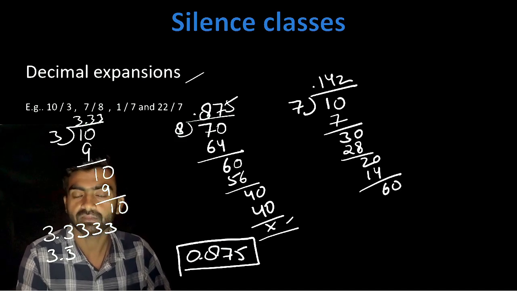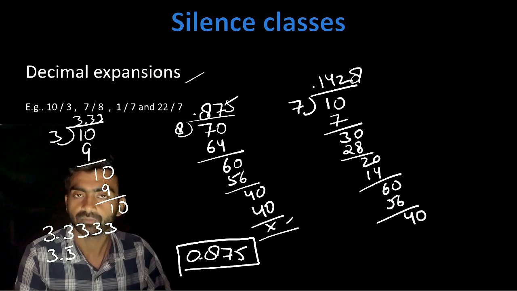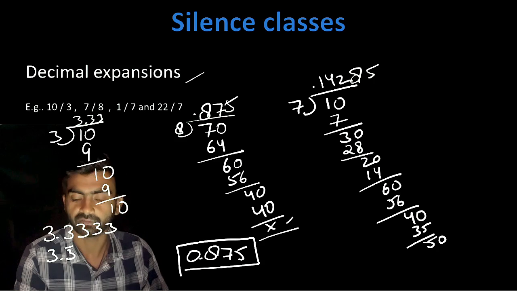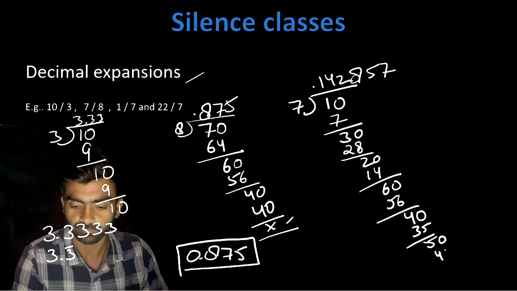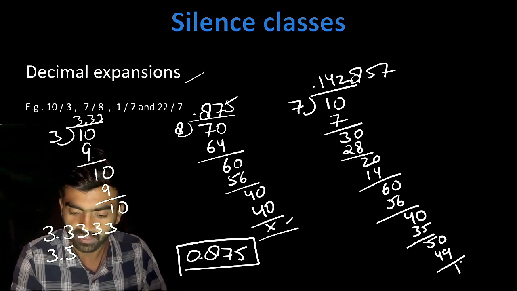7 7s are 49. 7 8s are 56. Again I will get 4, now 0. Okay, and 7 5s are 35. Again 5, I'll get 0. 7 7s are 49. We will get 1. Over here you can check it out. Over here again I'll put 0.